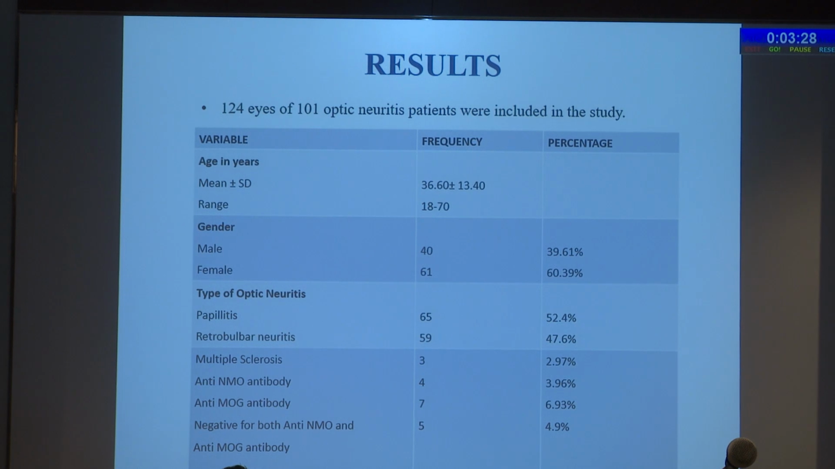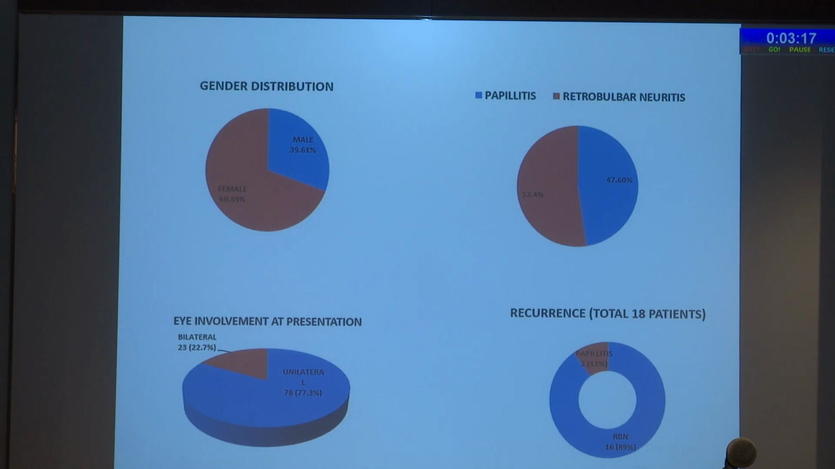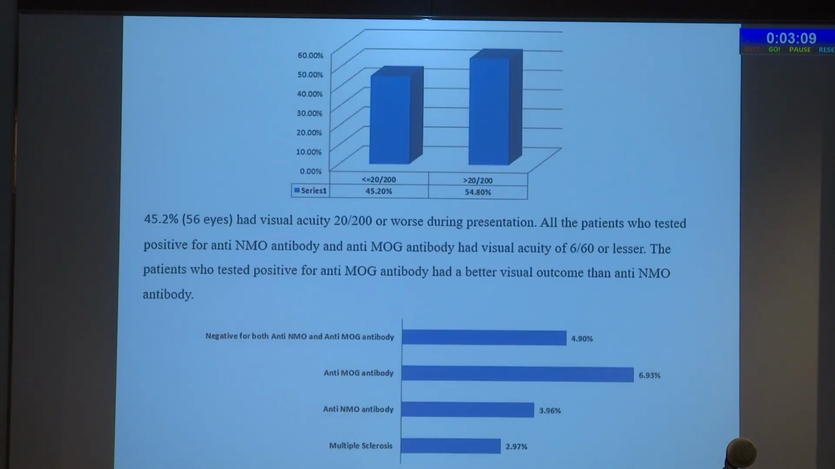4 were positive for anti-NMO, and 7 patients were positive for anti-MOG antibody. 5 patients were negative for both anti-MOG and anti-NMO antibodies. 78% had unilateral presentation and 23 had bilateral presentation. Recurrence was more common in retrobulbar neuritis patients.